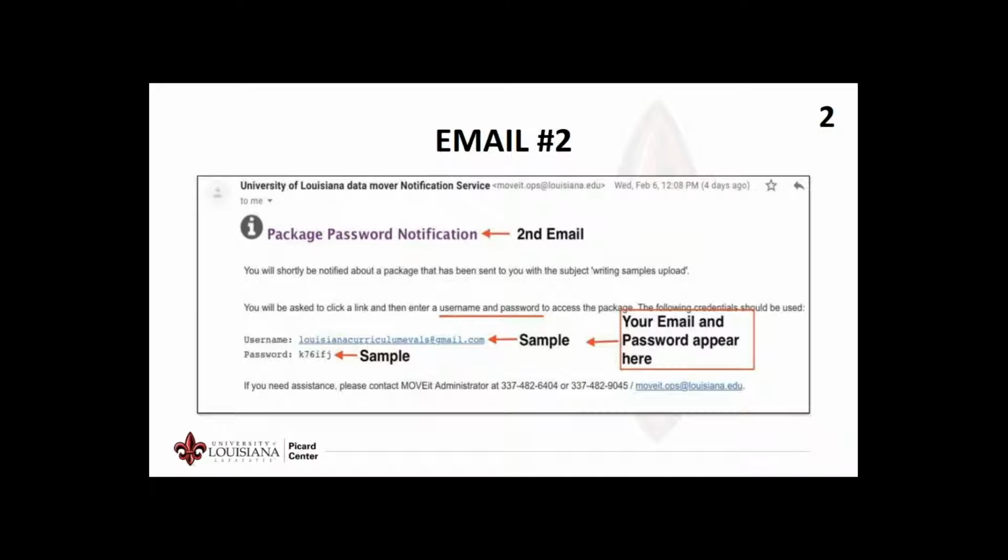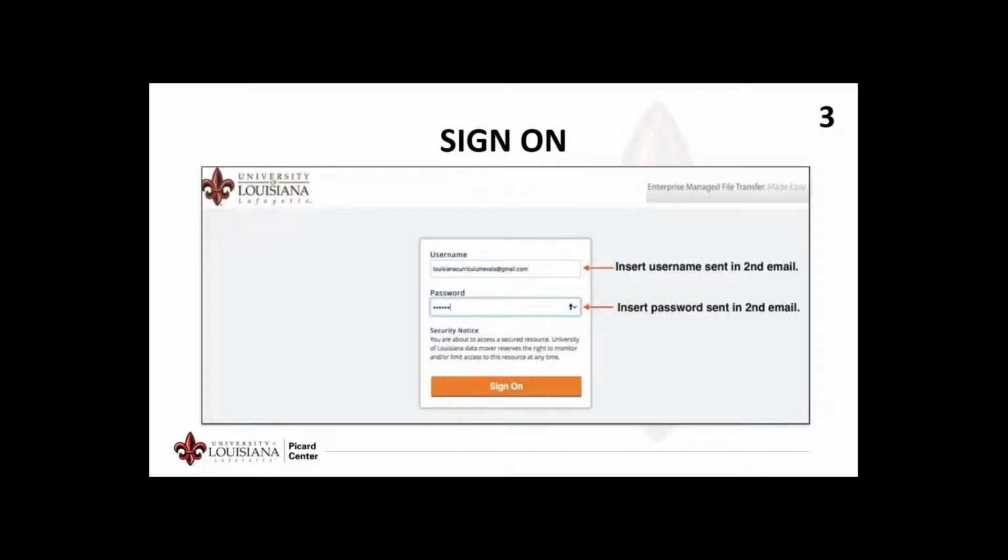The second email contains your username and password. Your email will serve as your username to sign on to the secure site. When you are ready to begin the uploading process, you will locate the first email and click the URL or link. The sign-on screen appears. There is no need to add your username because your email address will automatically appear in the username slot. Copy and insert your password provided in email number 2 and click Sign On to enter the secure file transfer site.